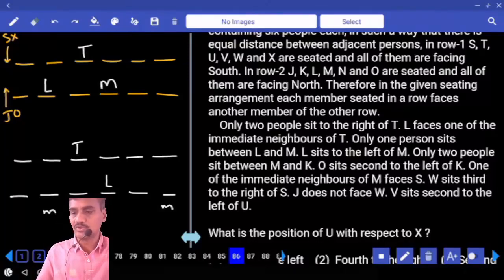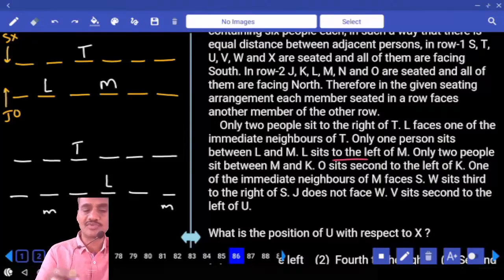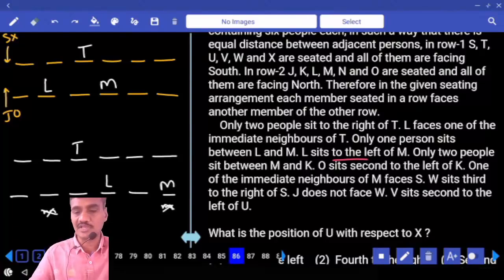And next one, only two people between M. L sits to the left of M. L is to the left of M, it is given. L is to the left of M. Here M cannot be here, M is here. Is that fine? Hence we are fixing M at this place.